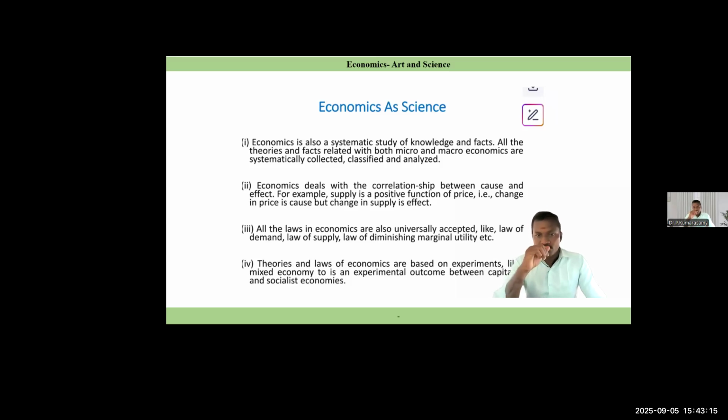Why? Economics deals with the relationship between causes and effect. Economics uses the concepts of mathematics, statistics, and psychology. These subjects are applied in economics. So economics is a science.